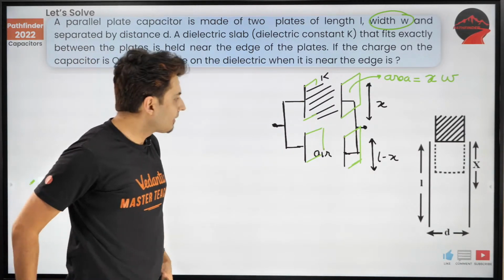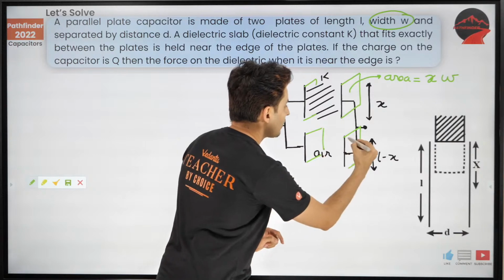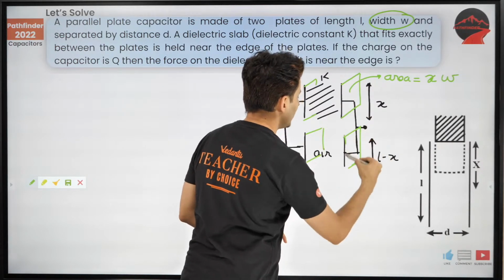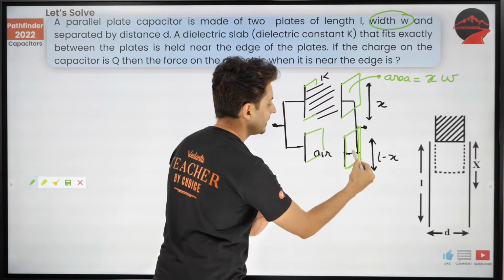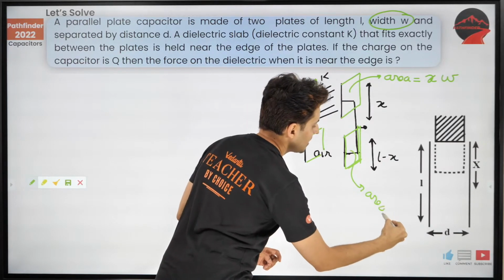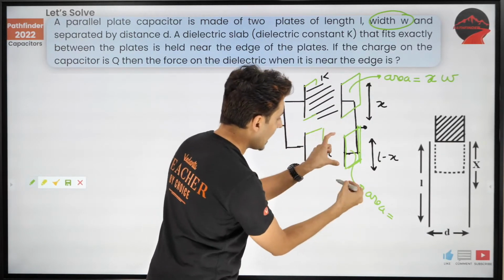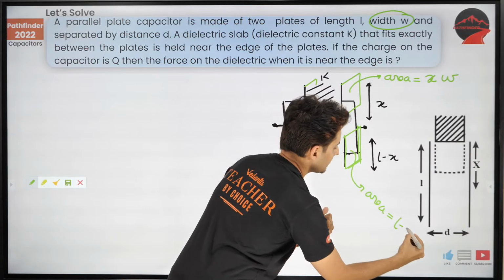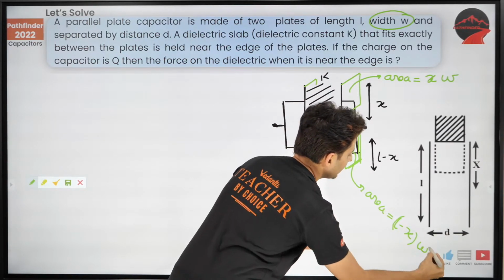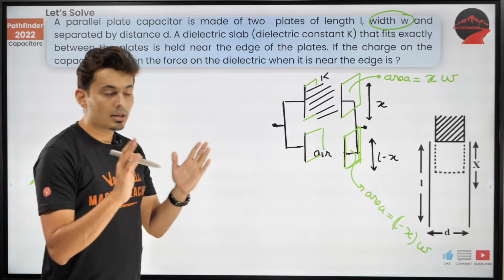Similarly, what will be the area of this plate? This area will be this height into breadth. This height is L minus x and breadth is w. Understand this.